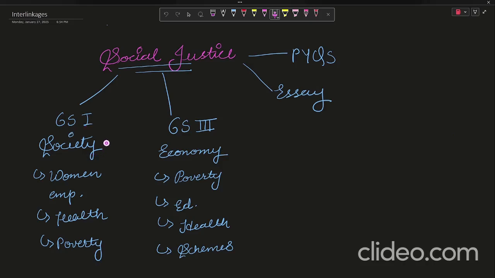Who wants social justice? Society, where women empowerment will take place. And if it does not, whom will we give social justice? Women who are part of the society.